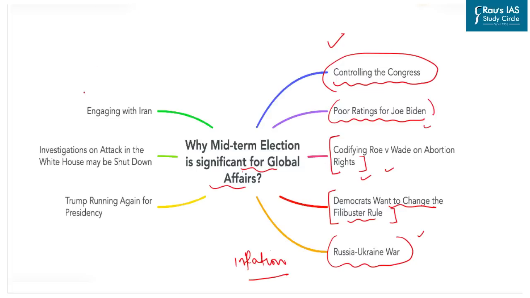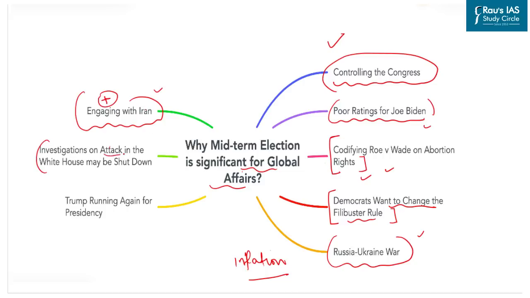Another area that can be affected by the midterm election is United States engagement with Iran. Despite several red flags and disappointment of its all-weather ally Israel, the US is trying to give one more try to the nuclear agreement with Iran, and that might help to ease up the energy supplies in the world. But if the Republicans get to power and Donald Trump returns in 2024, he will pull America back again from the agreement and may bring it to the brink of another war in the region.